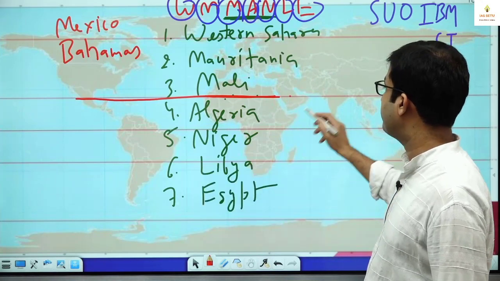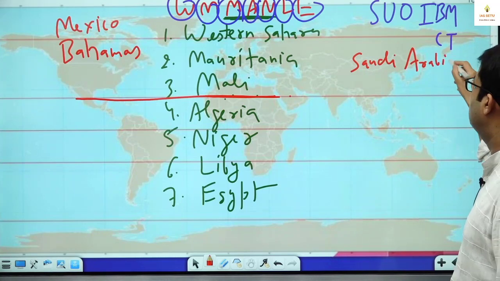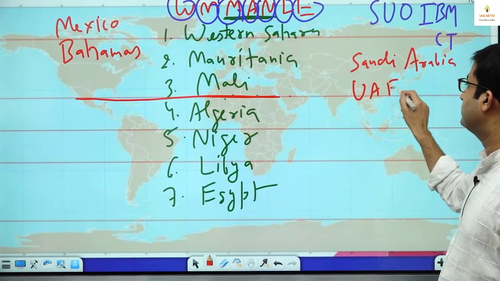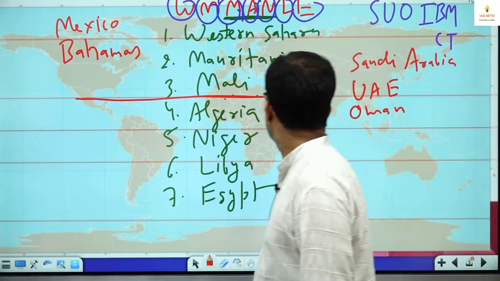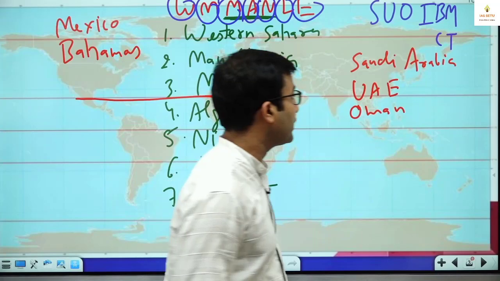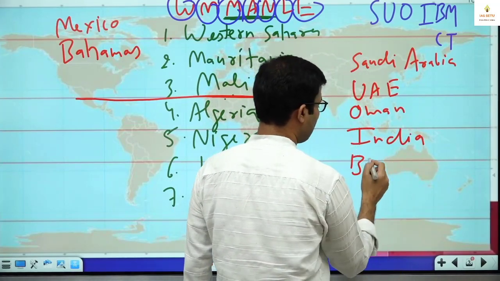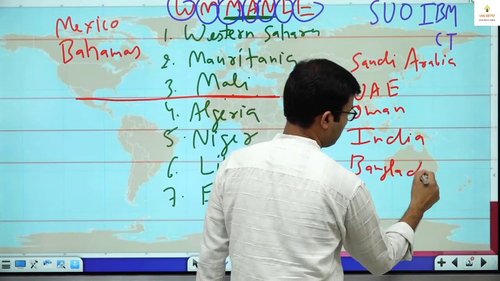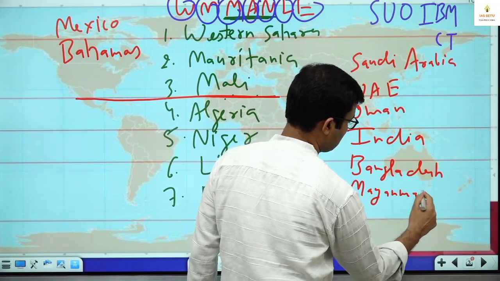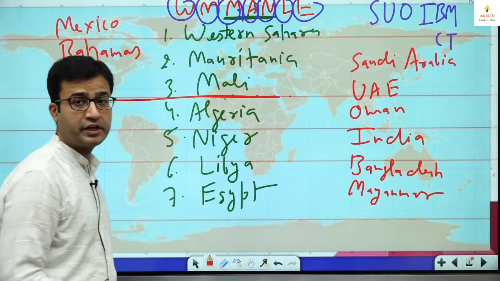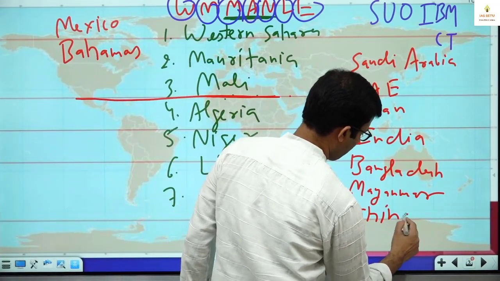S is Saudi Arabia, U is UAE, O is Oman, then India. After that, Bangladesh. Then Myanmar. I repeat: Saudi Arabia, UAE, Oman, India, Bangladesh, Myanmar, China. Next is Taiwan.